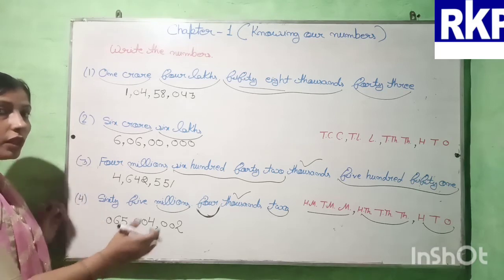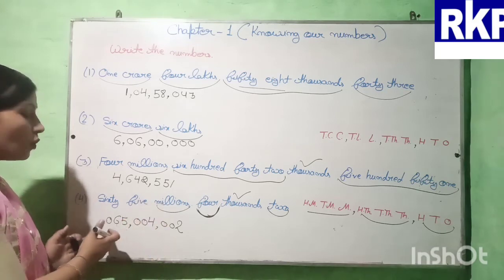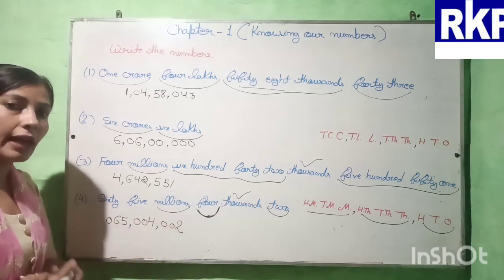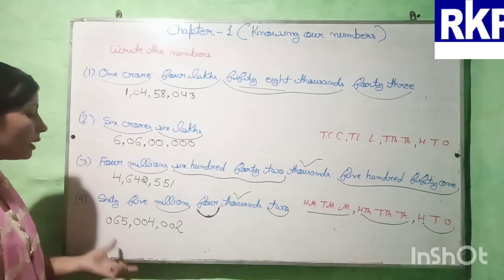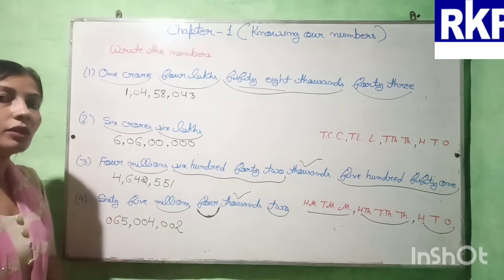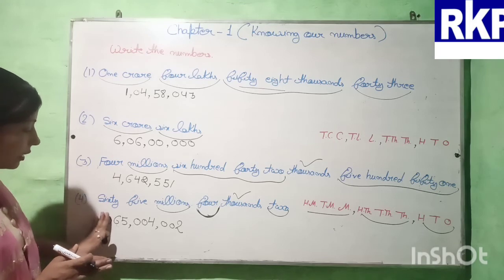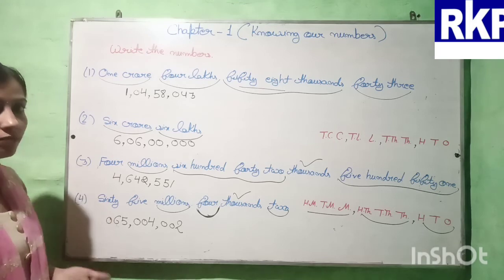But here no need to put the 0, because you know before the whole number there is no value of the 0. But in between we need to write 0, beta. Okay. If you will not write 0 in between then it will be wrong. But here no need to put any 0. If you do not write 0 here then also it will be right.